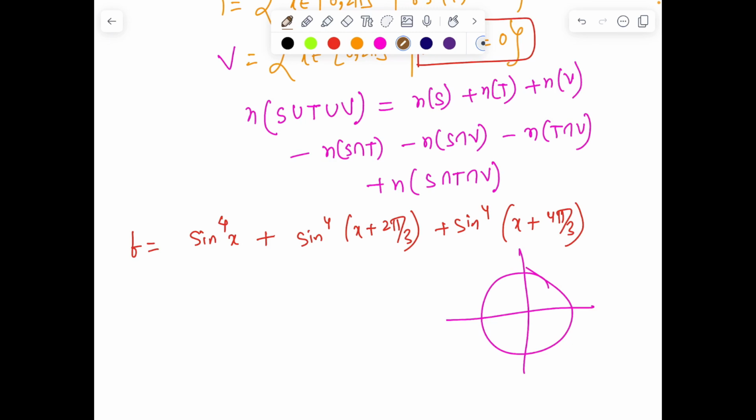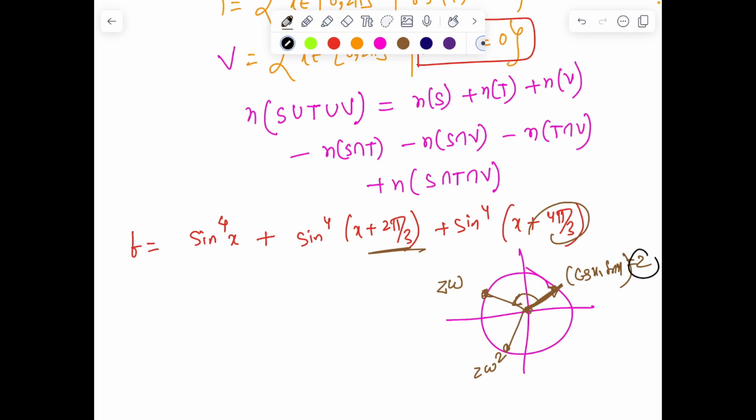So this problem in fact can be thought of a little bit in terms of complex numbers also. कैसे? Suppose I have some vector whose components are cos x comma sin x. So 2π/3 is basically this vector multiplied with a new complex number. If I am calling it z, it's z omega, and 4π/3 is z omega square. Yeah, very good. तो वो आपको फीलिंग दे रहा है कुछ.